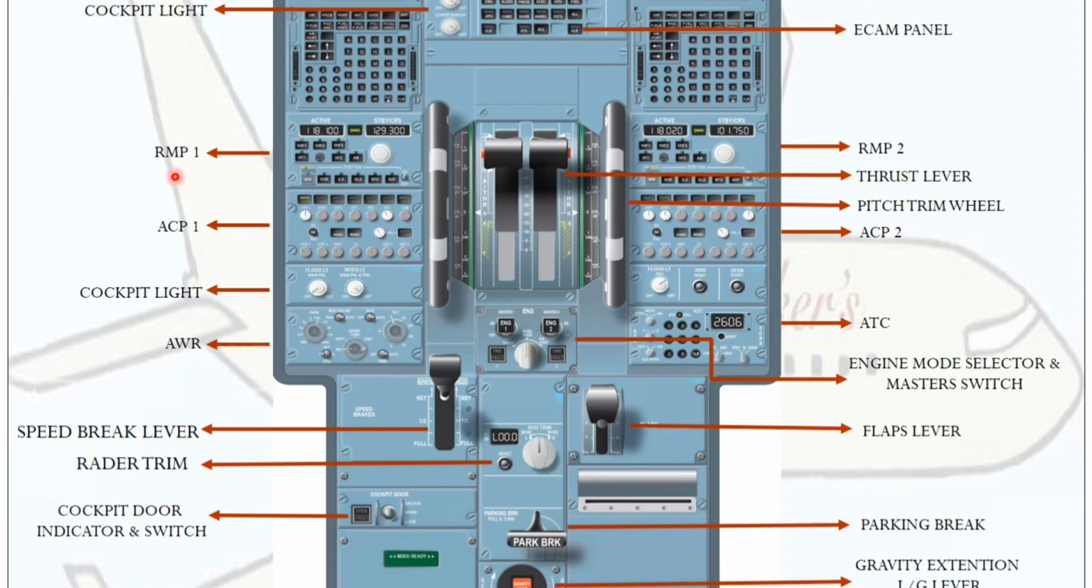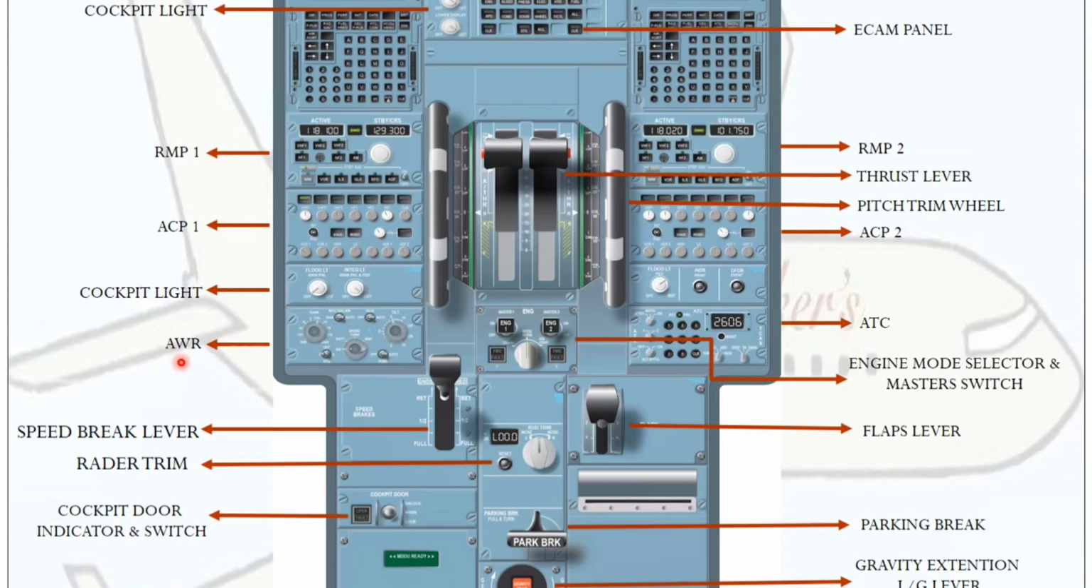Next one is RMP. RMP stands for Radio Management Panel. It's used to select the frequency and to communicate with ATC. In emergency or electrical configurations, we can use the navigation equipment from here. Next one is ACP, the audio control panel, used to increase the volumes, and we can also select the frequency in this. Next one is a cockpit light, the same, for increasing and decreasing the intensity of the lights.